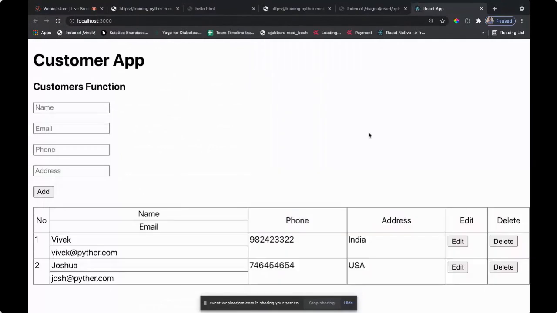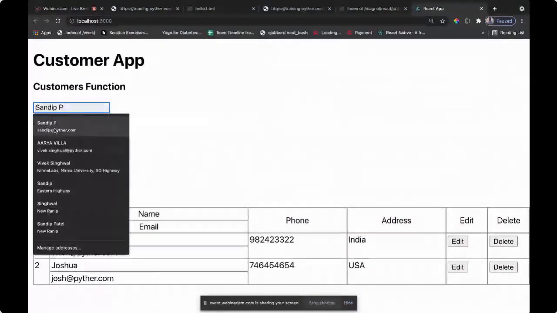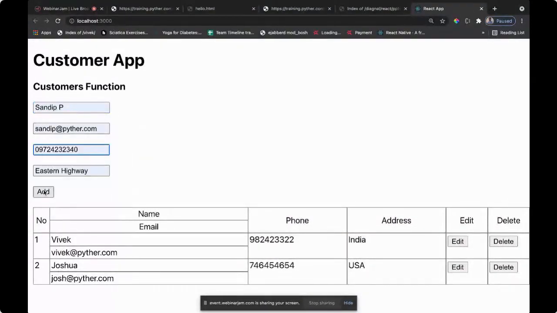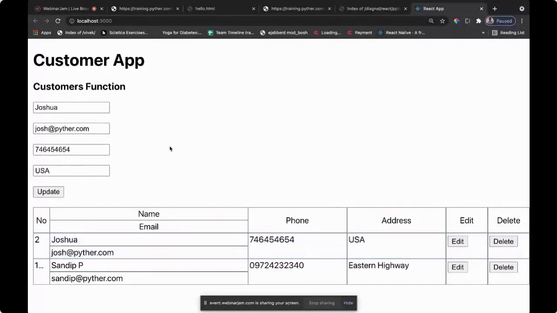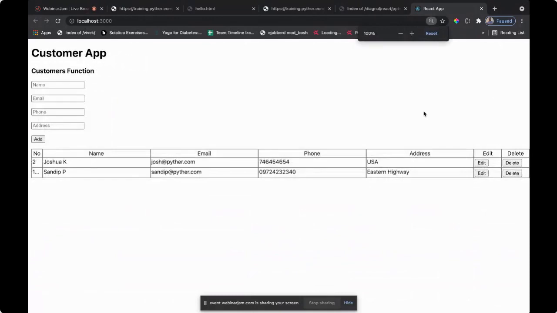Think about this. We have a record we have been adding here. I'm adding a record here. I can do the delete, I can do the edit, and update. You can see it is a responsive design. We will have this tomorrow, and I'll get you familiar with this nested component.